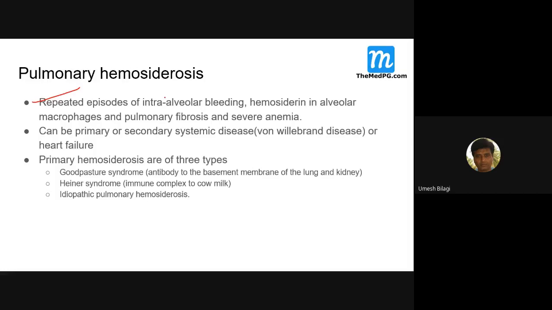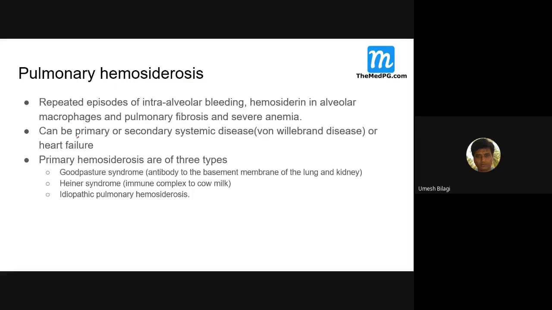Now, this could be primary or secondary. Secondary, in the sense I'm talking about, is secondary to systemic diseases like von Willebrand's disease, heart failure, and mitral stenosis. Patients can present with hemoptysis; mitral stenosis patients can present with hemoptysis. Any bleeding, tuberculosis and all these things can cause pulmonary hemochromatosis. So it could be secondary to systemic diseases, infections, and many diseases which infect the lung. All of them can cause pulmonary hemochromatosis.